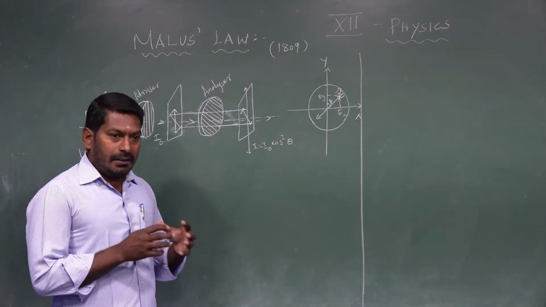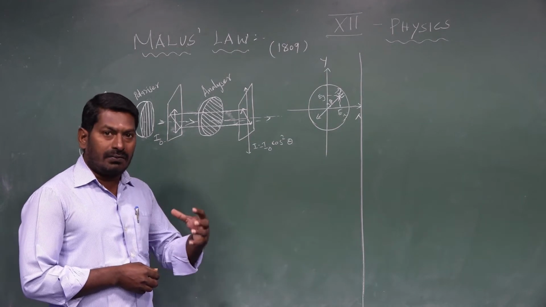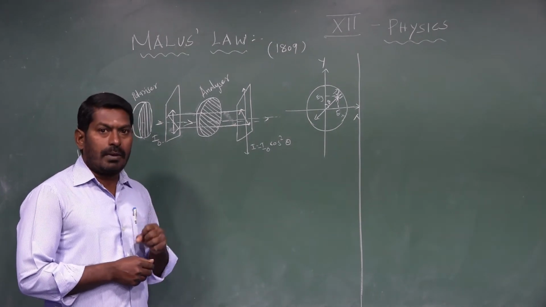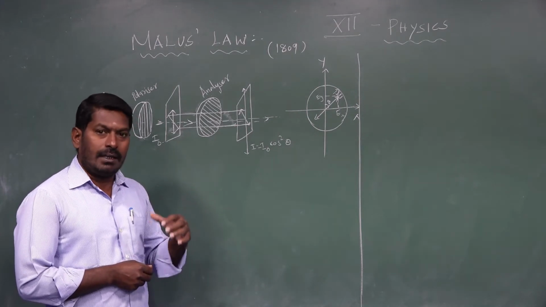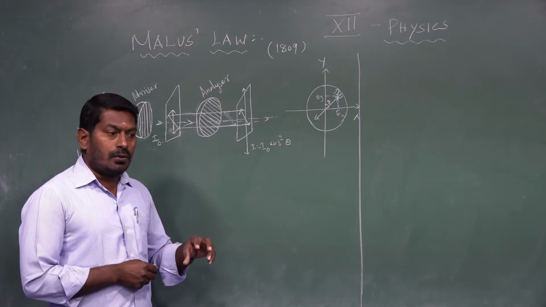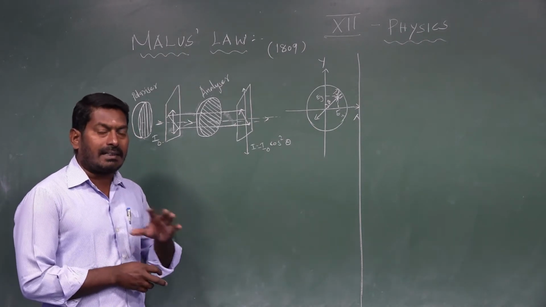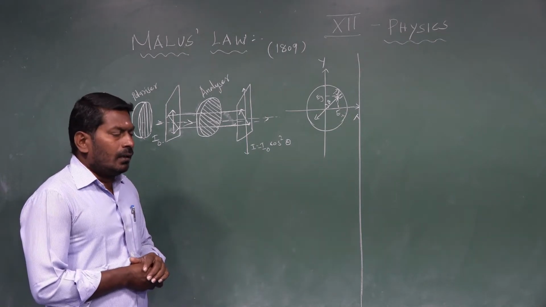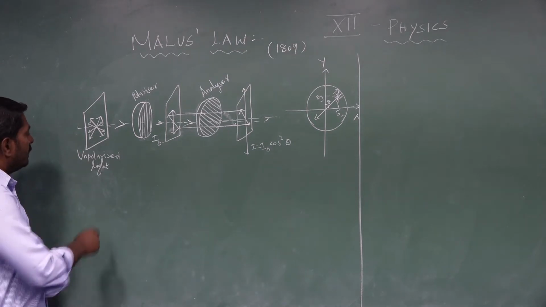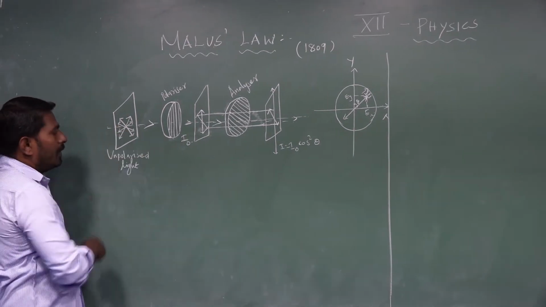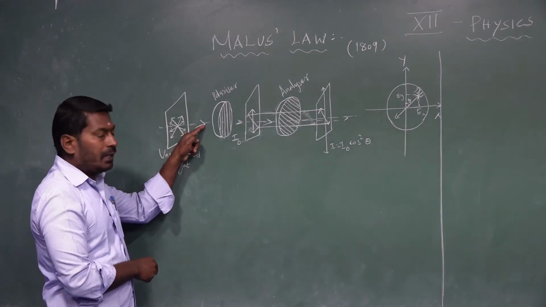Light is an electric vector. Generally, light is one of the electromagnetic waves. An electromagnetic wave contains an oscillating electric field and an oscillating magnetic field at right angles to each other and also perpendicular to the direction of propagation of the wave. Here the light vector is an electric vector. In unpolarized light, light vibrates in all possible directions except along the direction of propagation of the wave.